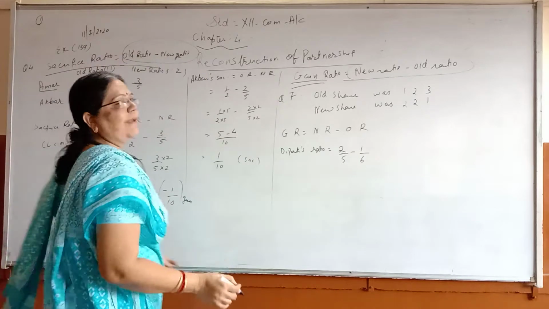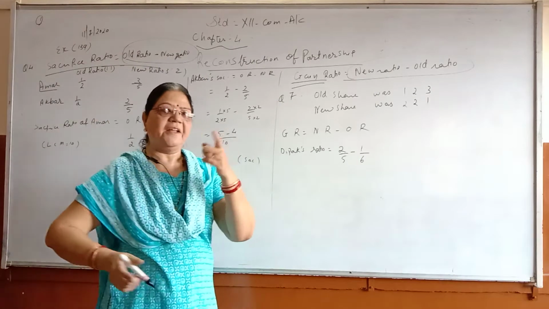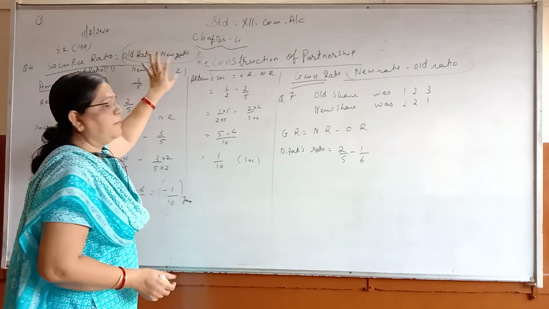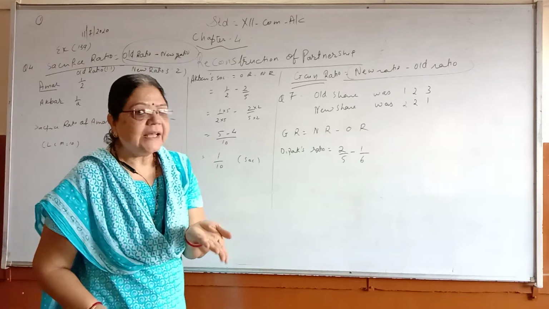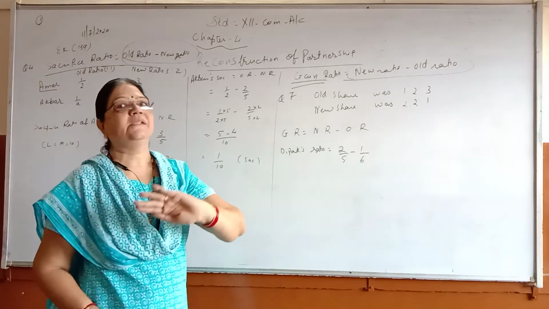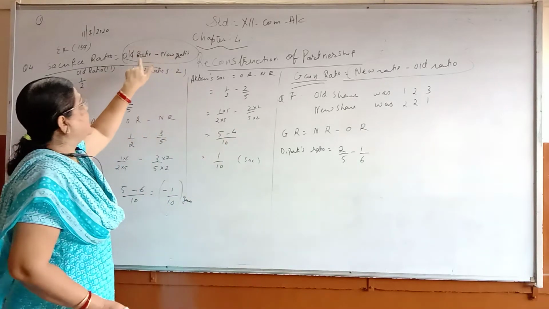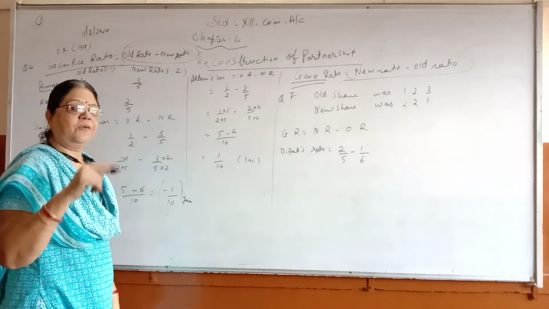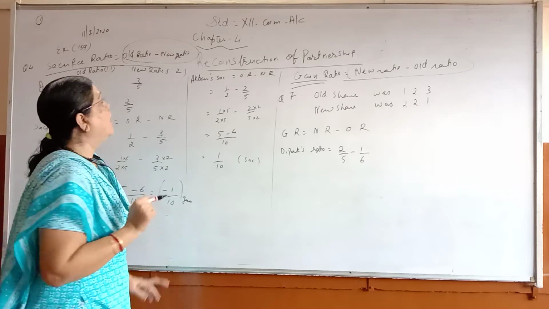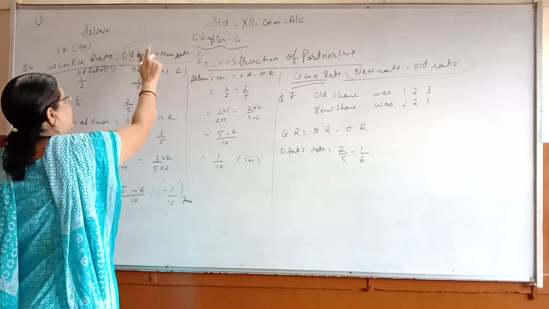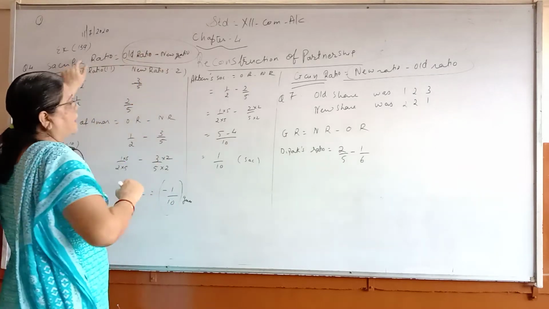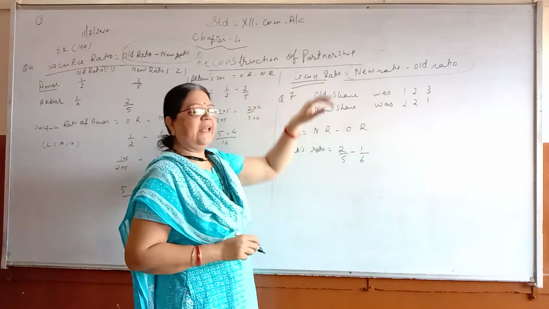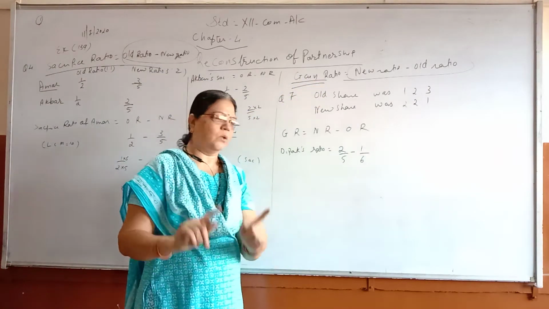You don't have to remember both. You have to remember only one, that is sacrifice, old minus new. Gain is the reverse case, so it will be new minus old. So in exam time, how will we learn? We will learn old ratio minus new ratio for sacrifice. And if gain is asked, new minus old.